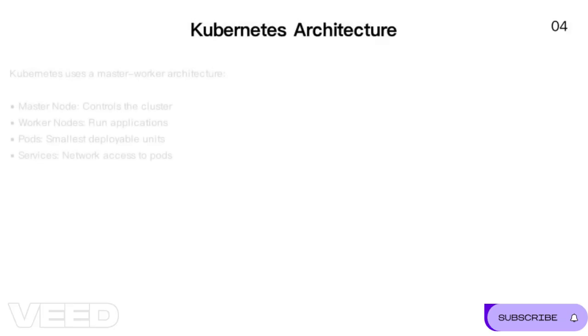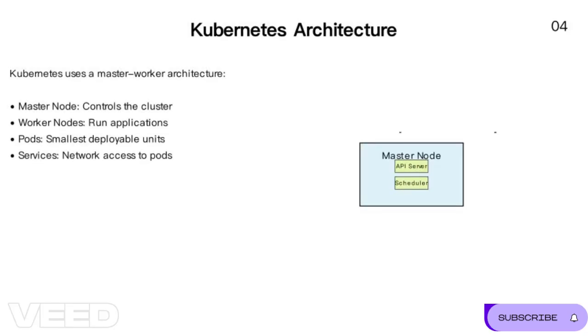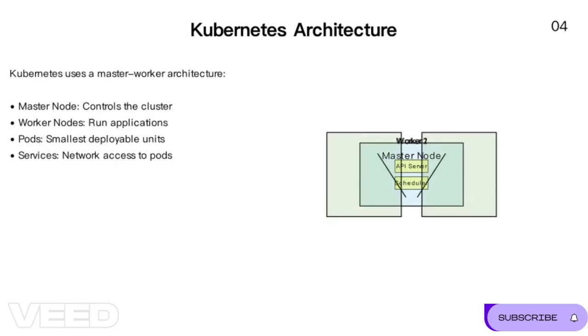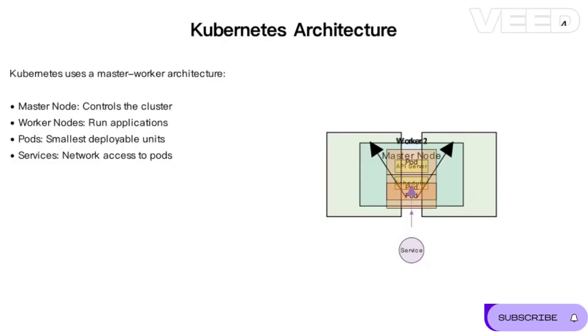Kubernetes follows a master worker architecture. The master node acts as the control plane, containing components like the API server and scheduler that make decisions about where to run applications. Worker nodes are where your applications actually run, inside units called pods. Pods are the smallest deployable units in Kubernetes. Services provide stable network access to pods, acting as load balancers that distribute traffic across multiple pod instances.